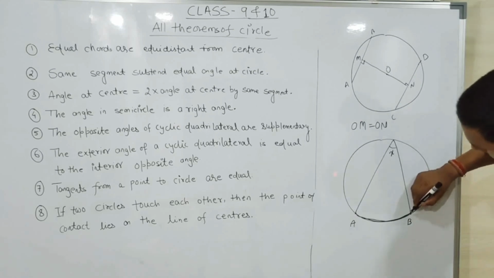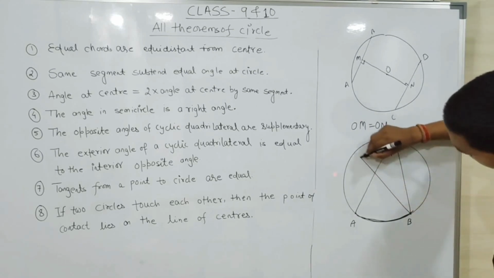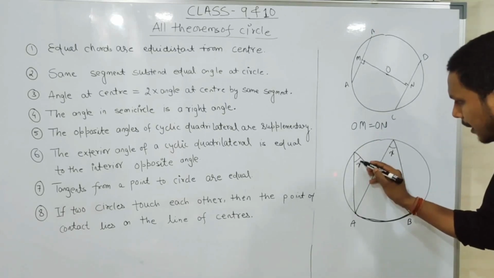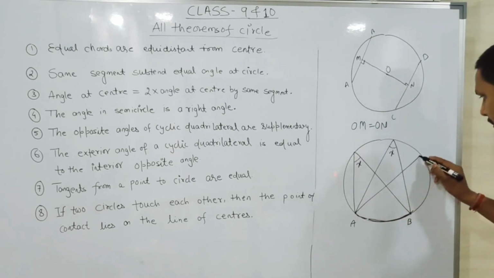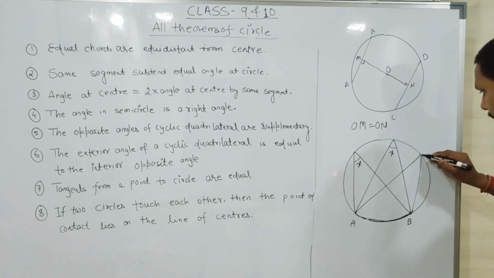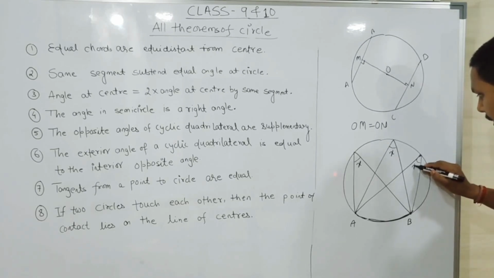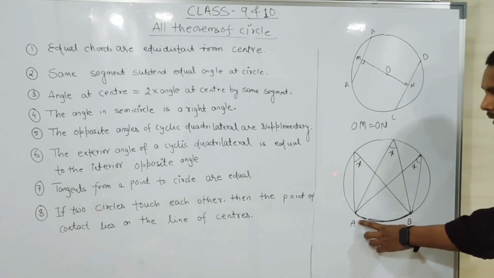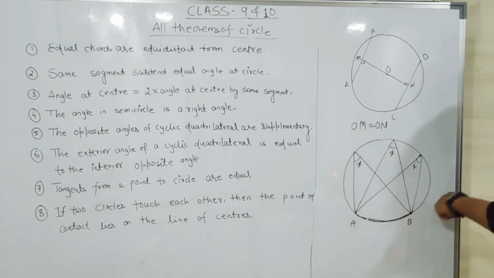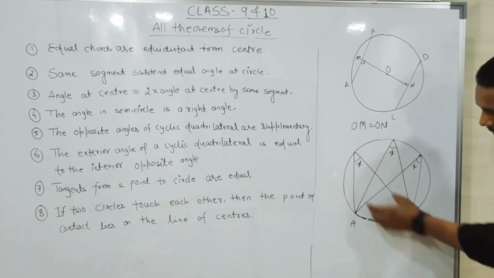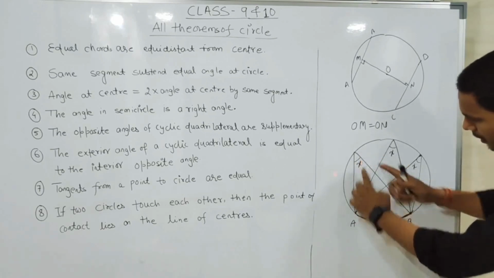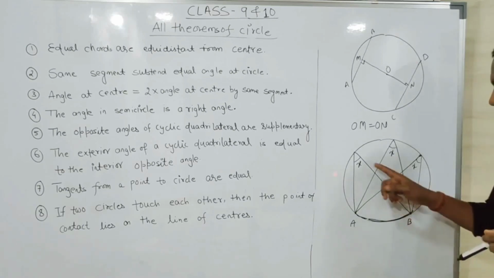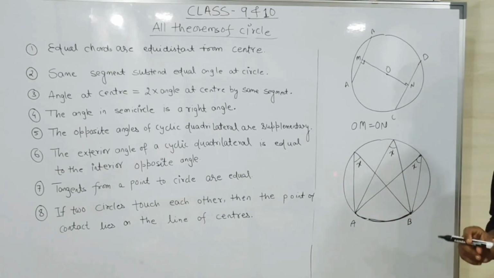Now if you want to make the angle by the same segment at the circle, it will be the same. Wherever you draw, everywhere you will get the same angle. The reason is that the same segment makes the same angle at the circle. This one is formed from AB, this one is also formed from segment AB, and this one too is formed from segment AB. That's why all these angles are equal.